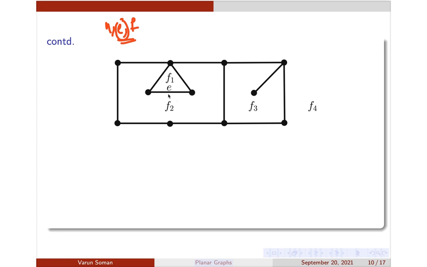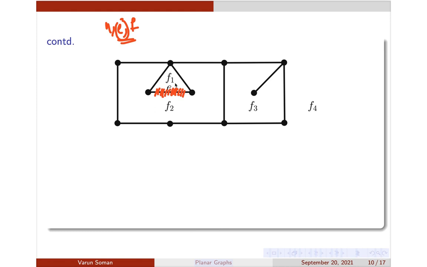You can say this e is present in two regions, the f1 region and also the f2 region. Every edge in a cycle is present in two regions, the inner region and also the outer region. Now what will happen if I just delete this edge e? This entire region would become 1.